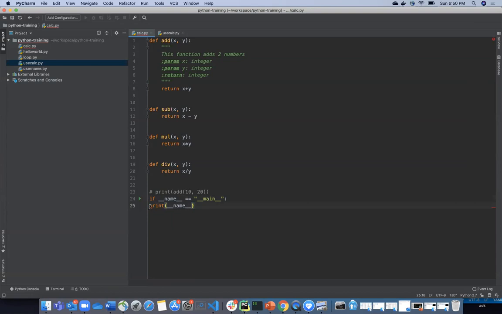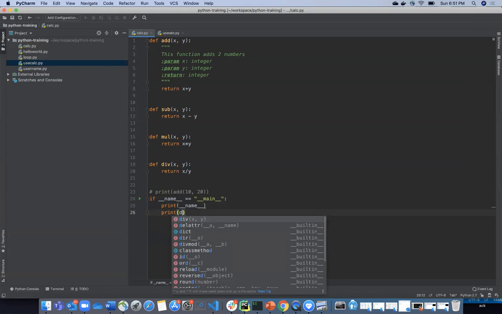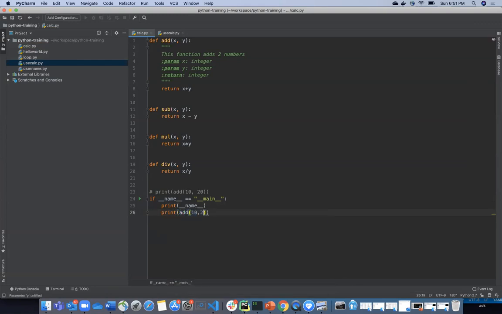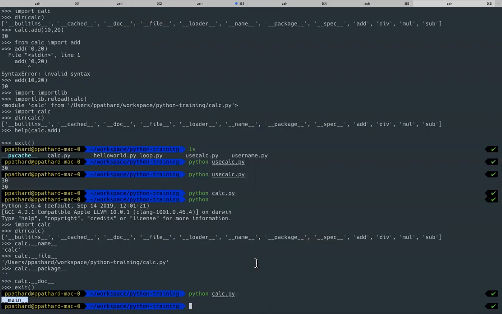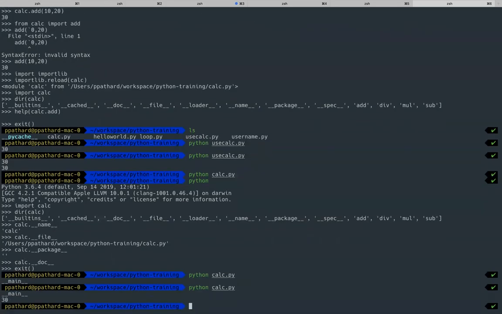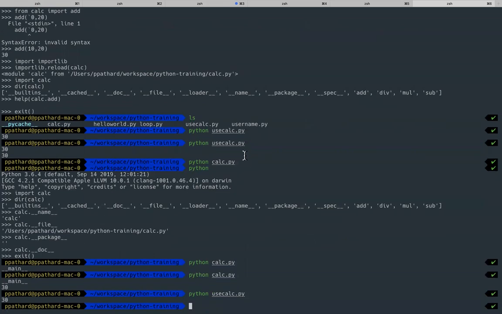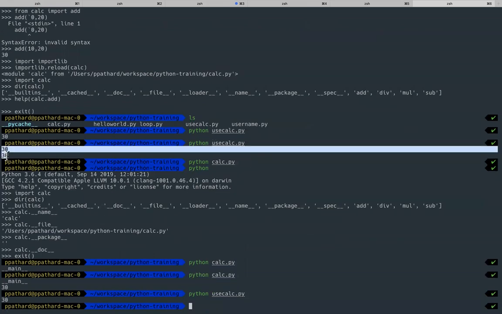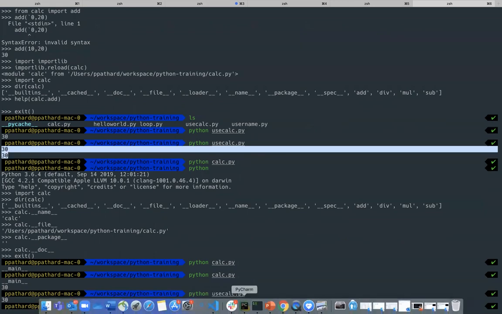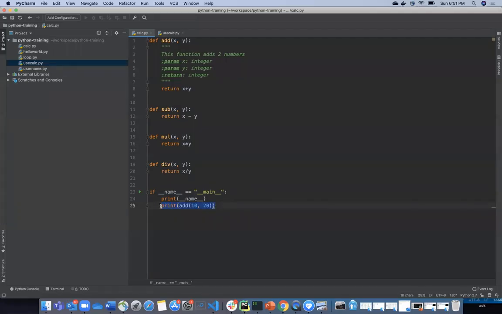So here basically I can do print add 10 comma 20. Okay, cool. I'll just remove this. Now, quite easy to understand this. When I do python calci.py, it's going to say __main__ and 30, but let me show you the output of use_calcs now. Previously, when I ran use_calcs, it gave me 30 two times. Now, even though I have an executable statement, it is not running twice.